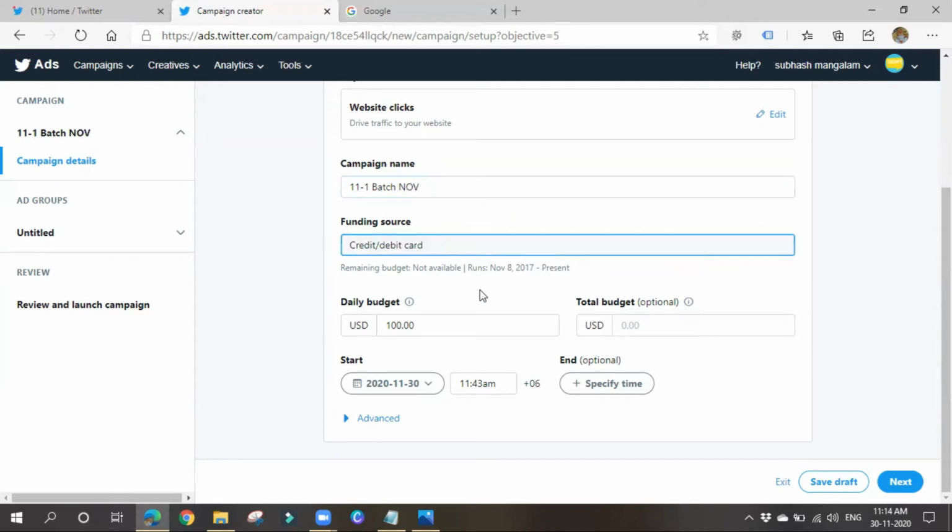Payment methods also you can choose one. In case of Twitter, if we do not make any payment or give our funding source, we can't see our campaigns. We can create a campaign but we can't see it.